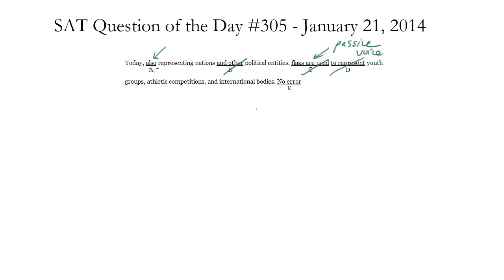So let's go back to A. It sounds wrong, and indeed this is an idiom error. And the question is, what would we change this to? Well, let's see. Today, also representing nations and other political entities, flags are used. So we want to say not "also," but instead "in addition to." And that would be the idiomatic phrase we'd want to use in this situation. And again, there's no rule that tells you that that's the case. It's just how English works in this particular scenario. So we would pick A because it is an idiom, but just be careful with idioms.